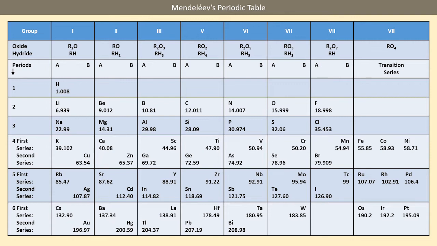Mendeleev's periodic table contains vertical columns called groups and horizontal rows called periods. Mendeleev's periodic table was published in a German journal in 1872. In the formula for oxides and hydrides, at the top of the columns, the letter R is used to represent any of the elements in the group. Note the way formulae are written. For example, the hydride of carbon, CH4, is written as RH4 and the oxide CO2 as RO2.